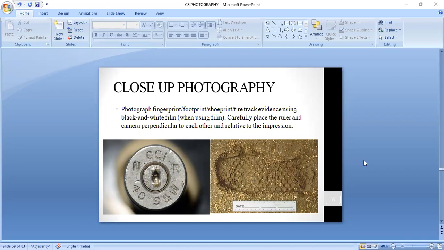That is how, for impression evidences, we use black and white photographs, and at times an external source of light, in order to have the best contrast for your evidence or photograph.